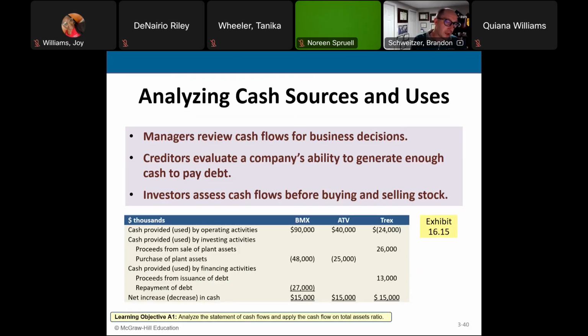Of course, management needs to understand it from an operating perspective. Our creditors need to know what our cash flows are like, in order to make sure that we have the ability to repay our debts. And our investors need to understand what our cash flows look like, because it affects them when it comes to buying and selling stock.